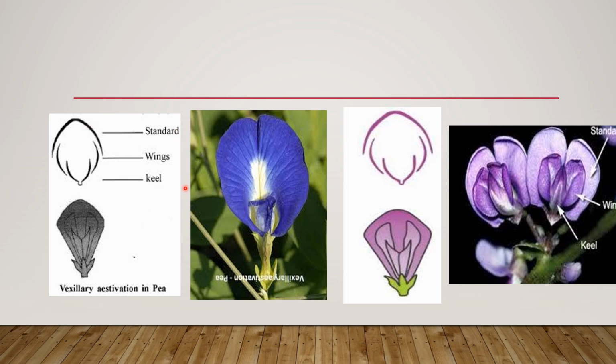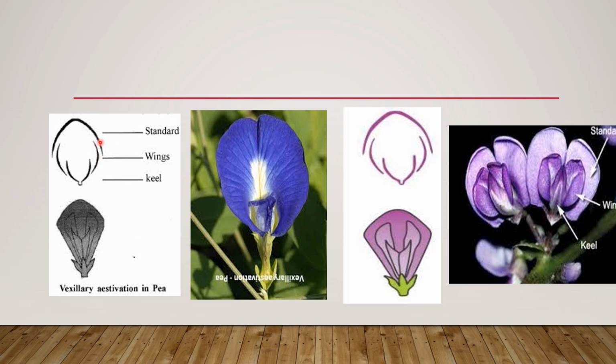The posterior petal is called the standard, the two lateral petals are called wings, and these two smallest petals are called the keel.